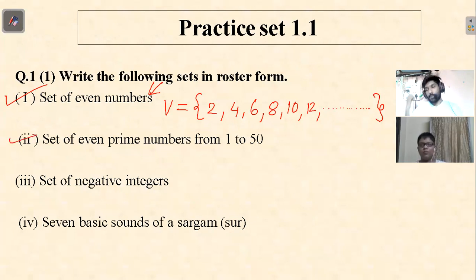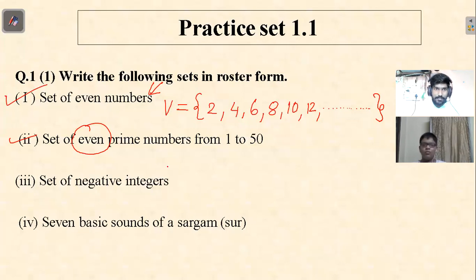Now before that, you tell me what is a prime number. Do you remember what is a prime number? If not, think a little bit, try to recollect. The number which does not come in any tables except its own and one. Yeah, correct. So you have to tell me the set of even prime numbers. Which is a prime number that is even? Okay, 2.